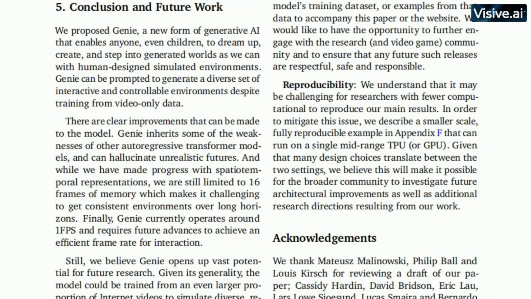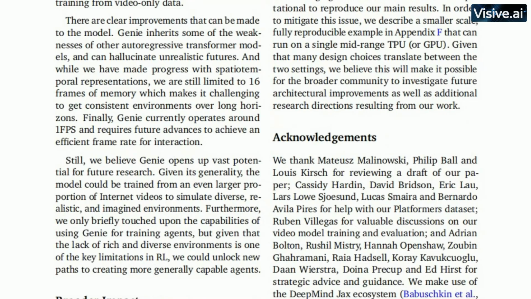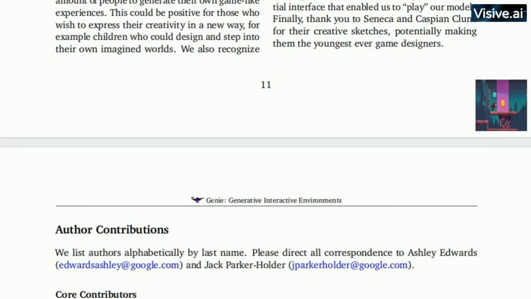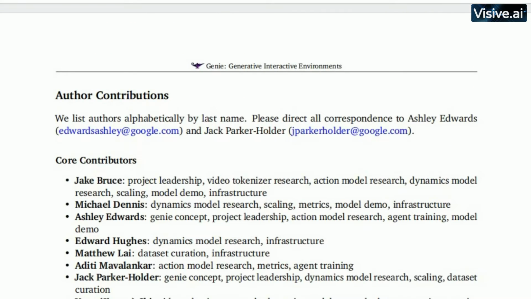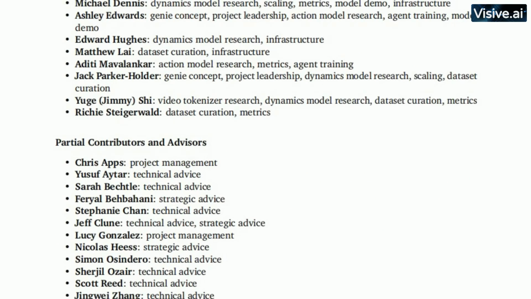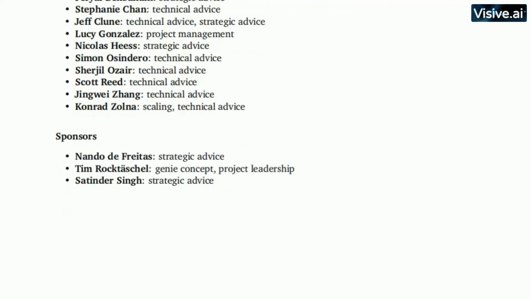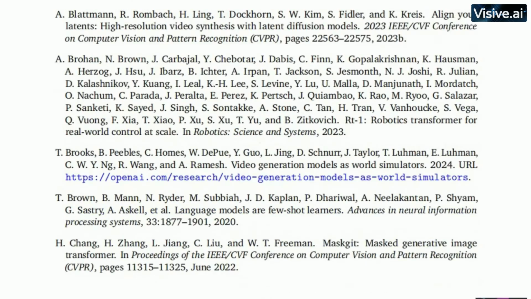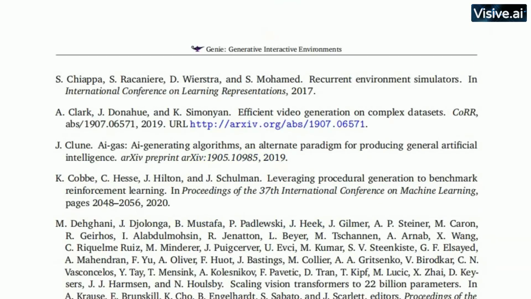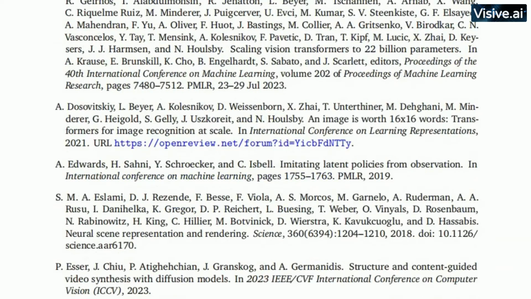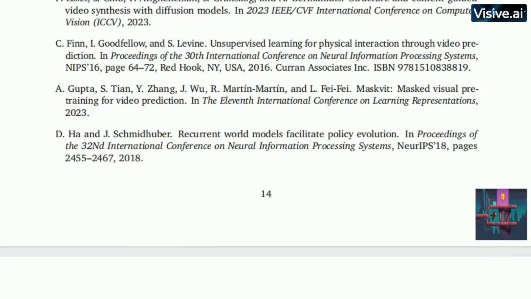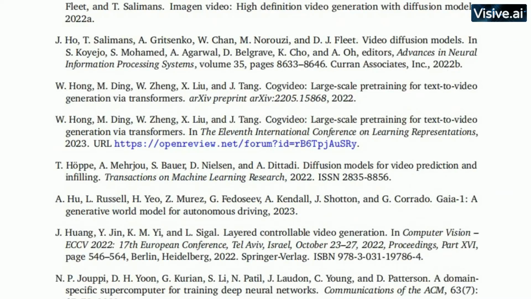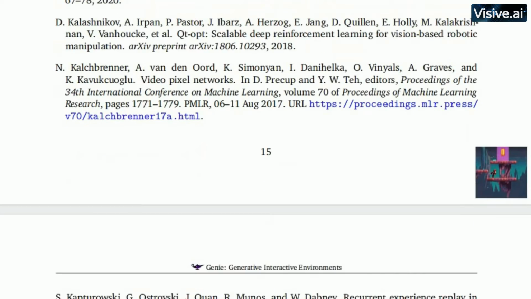The research paper itself boldly states that this is a new paradigm for generative AI. And it's not an exaggeration. It's a step toward the realm of generative experiences, an area of AI that's been more science fiction than science fact until now. Shows like Westworld have given us a glimpse of this potential future, where AI isn't just about data and algorithms, but about creating rich, interactive worlds. And while we're not quite at the level of creating fully autonomous AI hosts, we're certainly on the path towards creating interactive AI environments.